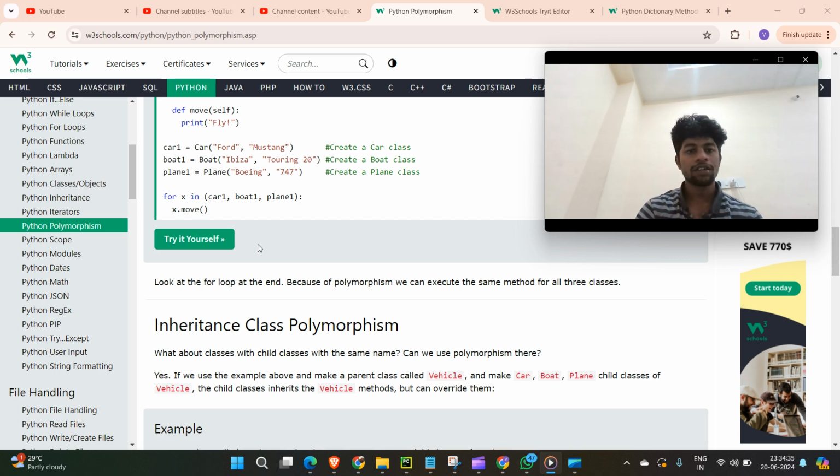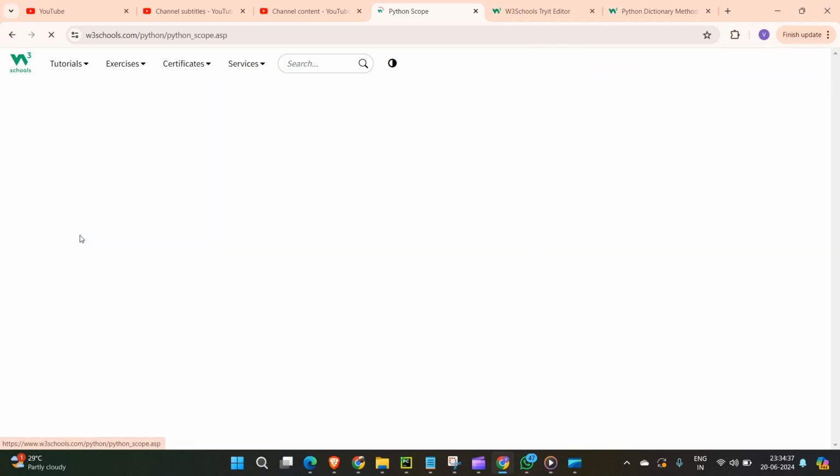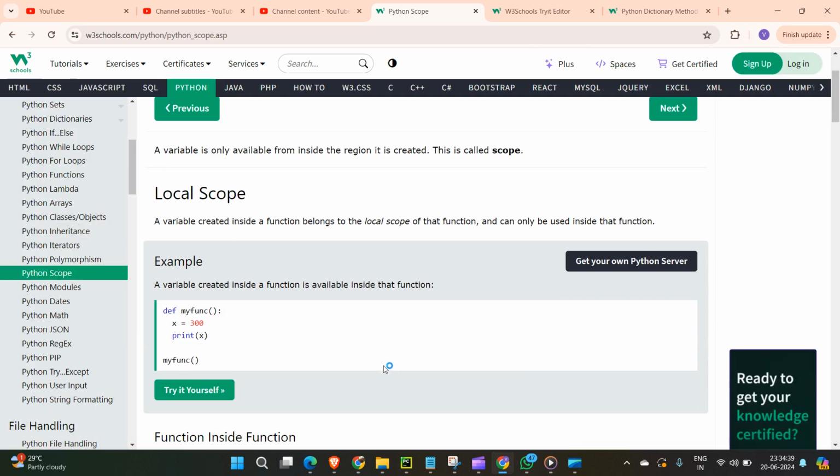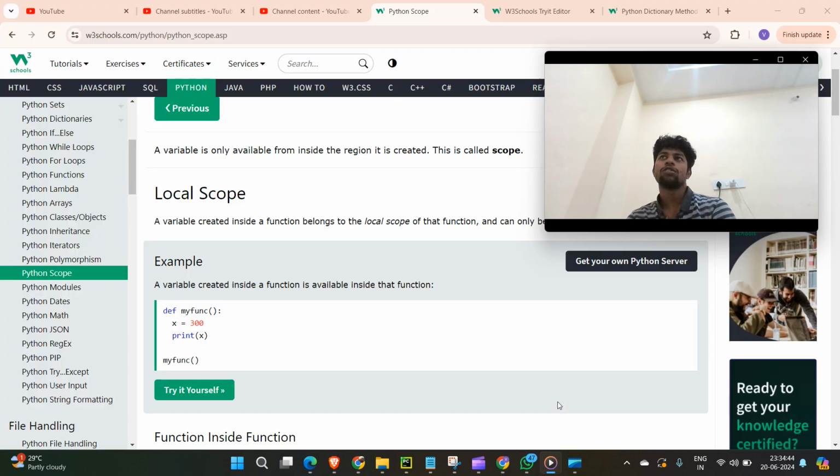Next one is scope. Scope means every person has a certain scope in life. If you are a boyfriend, then you have some scope in your girlfriend's life.